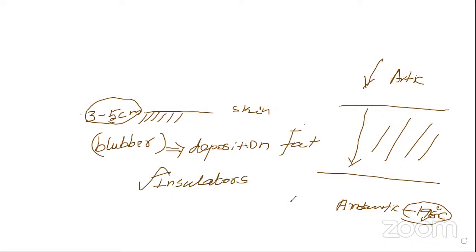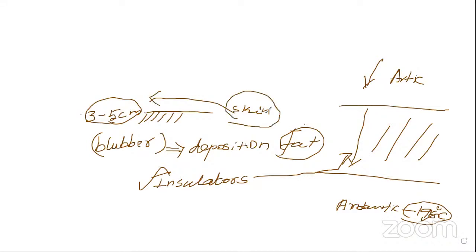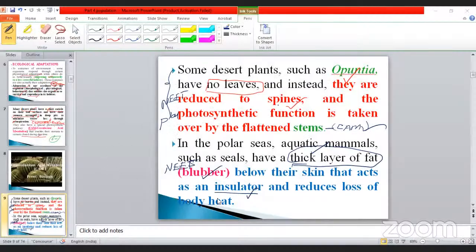So this is the important question, my dear. It acts as an insulator. Fat also acts as an insulator. It is 3 to 5 centimeters, deposited in the skin. This is very, very important, my dear. So that it reduces the loss of body heat. Okay, my dear, so we'll pass on to the next slide.